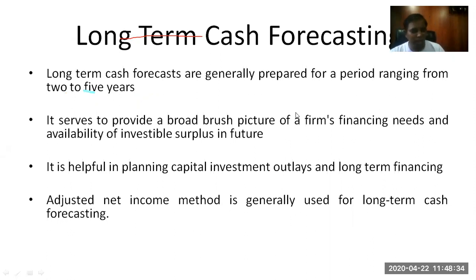So long-term cash forecasting, this can help you out for long-term cash forecasting also. Long-term cash forecasts are generally prepared for a period ranging from 2 to 5 years. See, whatever we saw was for 6 months only. This helps us to identify the cash balance required in a certain month. Now, when you go for long-term cash forecasting, it is generally greater than 1 year, because less than 1 year is always known as a shorter period or short term in finance. So this is for 2 to 5 years generally.